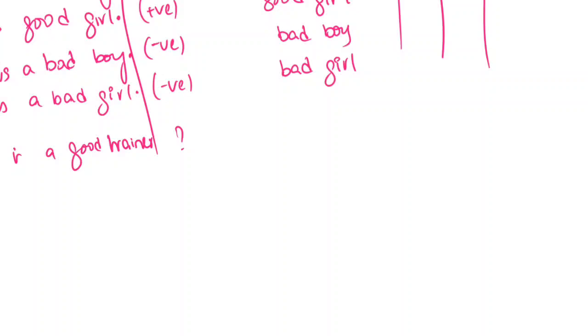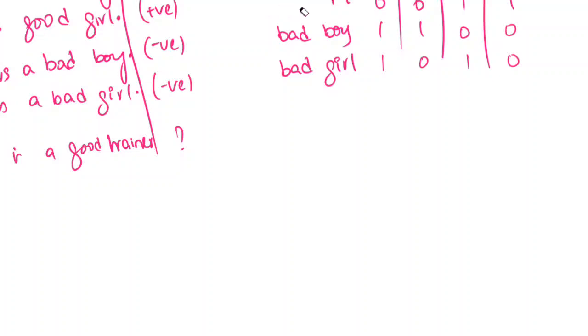Now the first sentence has bad 0, boy 1, good 1, girl 0. In the second one, good 1, girl 1, boy 0. Sequential order is not important for us. Now bad, boy, 0. Sorry, this is 1. And the next one is boy 1, 0, 0. Again 1, 1, 0, 0.